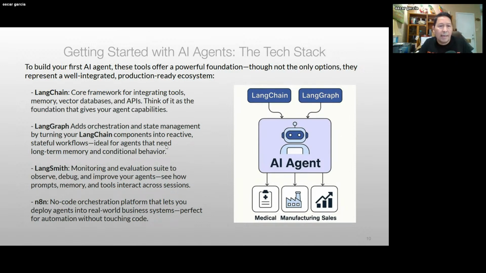So I can use LangChain, or I can use LangGraph, which is a more powerful orchestration library that uses LangChain as a core library but enhances it with orchestration, right? Orchestration is what gives the AI agent the ability to say, I get an input and I can use this language model, and this memory tool, and this API, and so on.